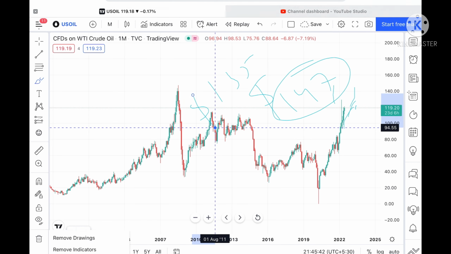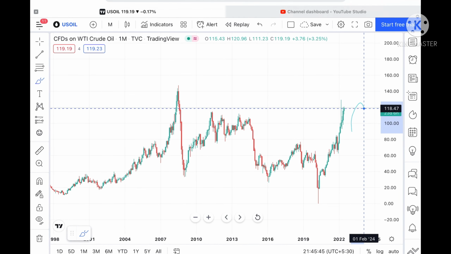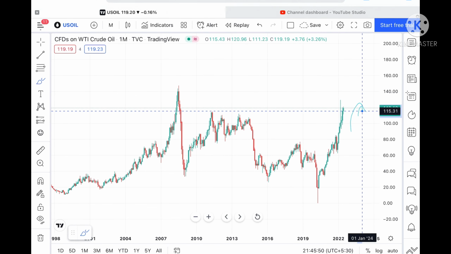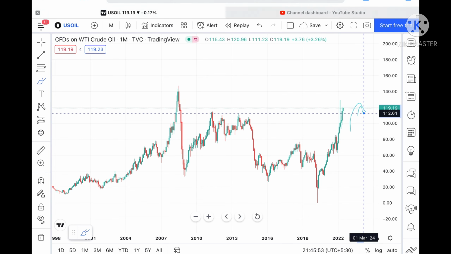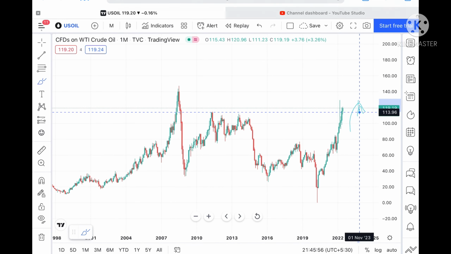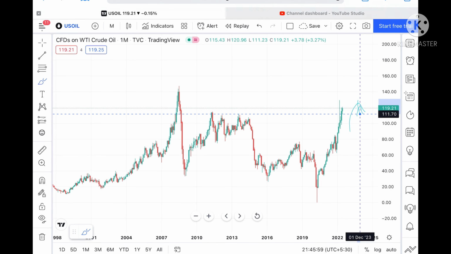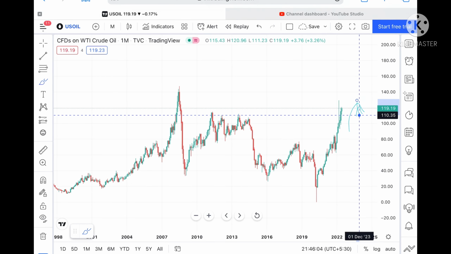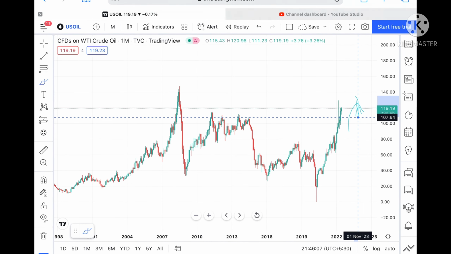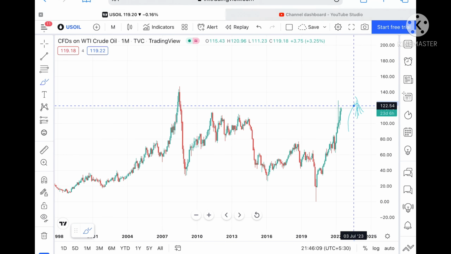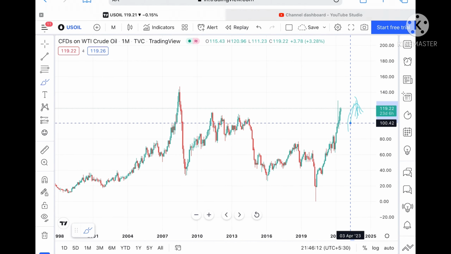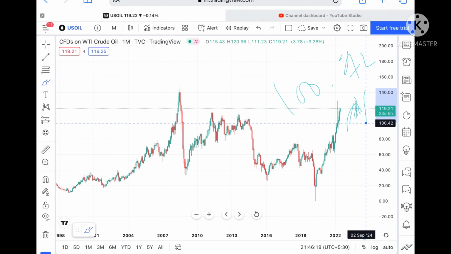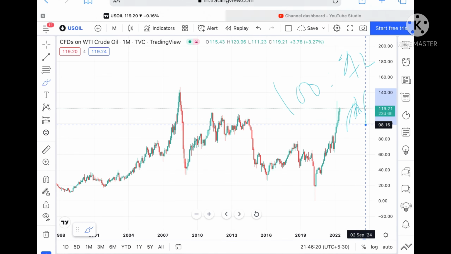Now suppose the price doesn't sustain this particular level. It can go further down and touch a level of 114.86, and if that doesn't sustain, it can come down to 112.61. If the price goes below that level, it can touch 111.70, and from there 110.35. If that level also doesn't sustain, it can go further down towards 107.64, and if that also doesn't sustain, it can come down to 100.42. Once it goes below 100.42, it can go further down towards 98.16.